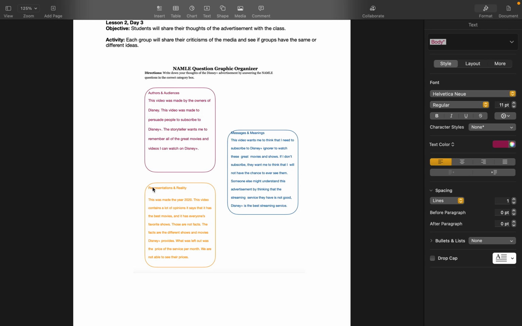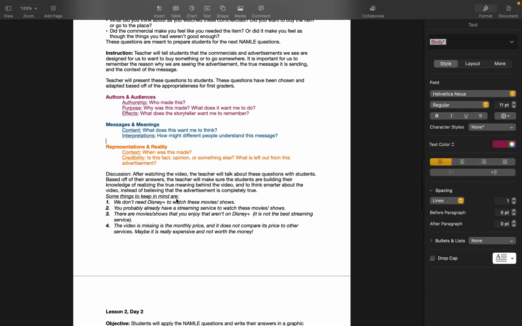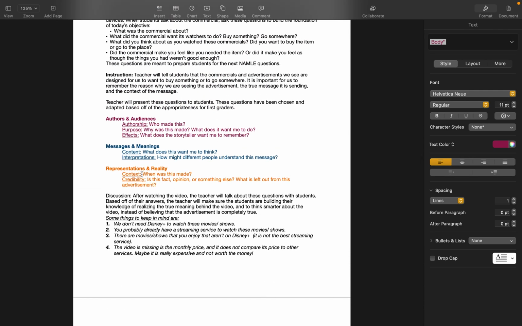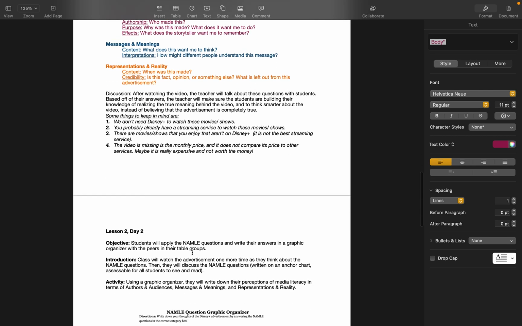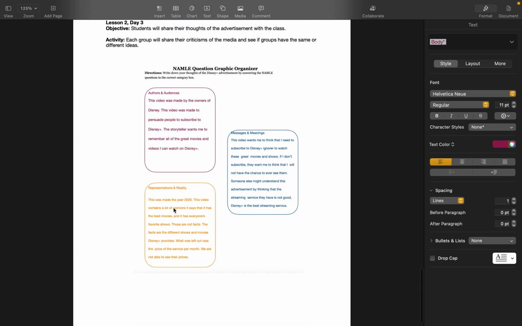And then finally, representations of reality. Those questions were, when was this made, is this fact or opinion, and what's left out from the advertisement? And I thought that if a student wrote this response that they are fully understanding the objective.